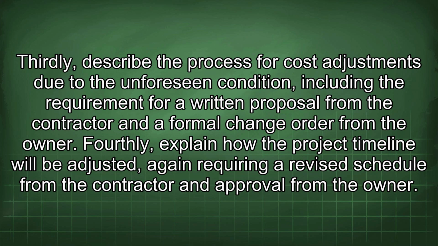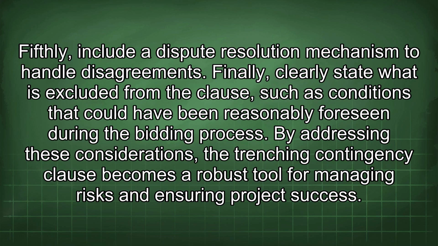Fourthly, explain how the project timeline will be adjusted, again requiring a revised schedule from the contractor and approval from the owner. Fifthly, include a dispute resolution mechanism to handle disagreements. Finally, clearly state what is excluded from the clause, such as conditions that could have been reasonably foreseen during the bidding process. By addressing these considerations, the trenching contingency clause becomes a robust tool for managing risks and ensuring project success.